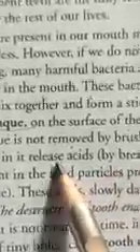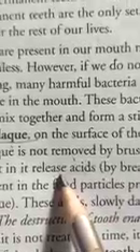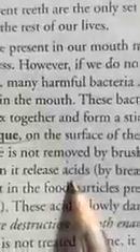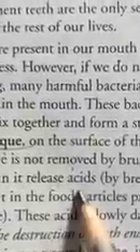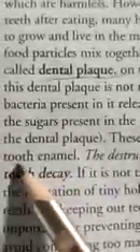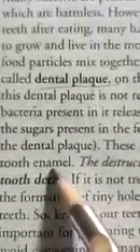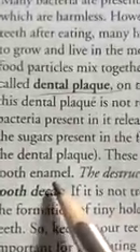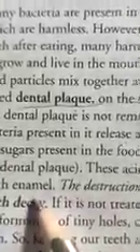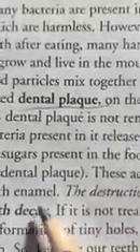How, dear students, do they release acid? I will tell you. This plaque, if not removed by brushing, forms an acid with the sugar present in our food. By breaking down the sugar in the food particles present in the dental plaque, these acids slowly damage the tooth enamel. Dear students, the hardest substance present on our teeth is called what? Enamel. So it causes holes and cavities in the enamel.